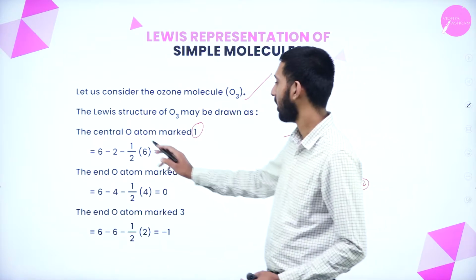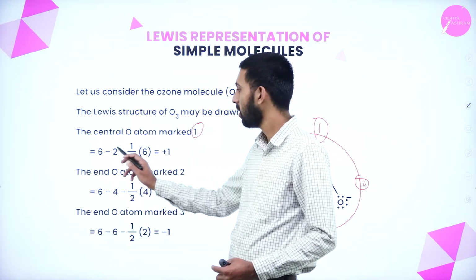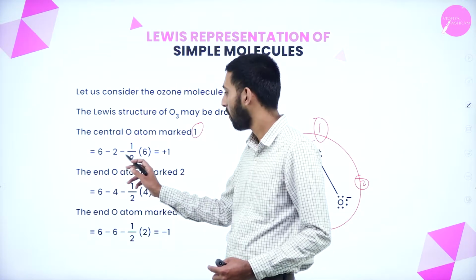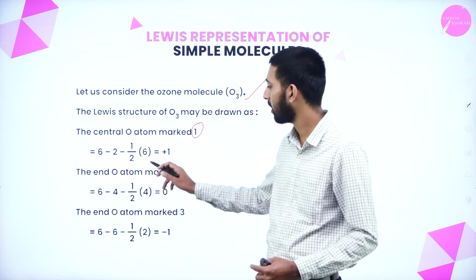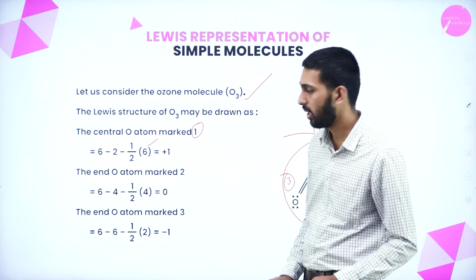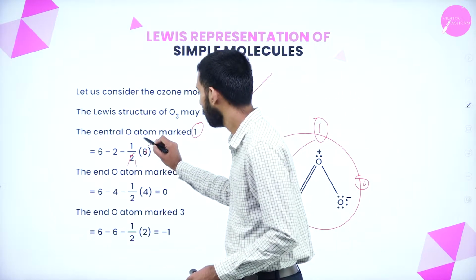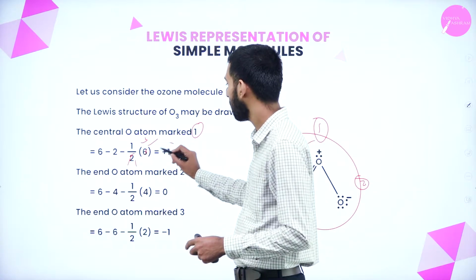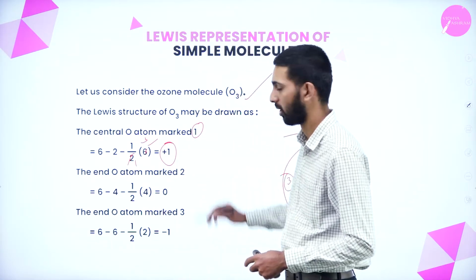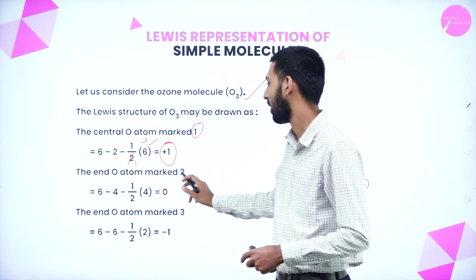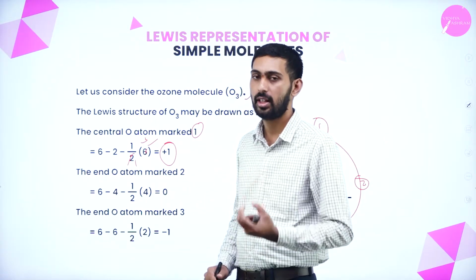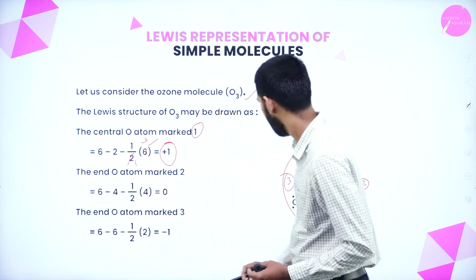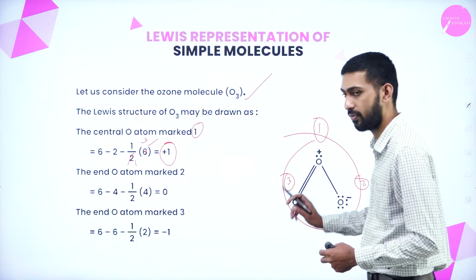Okay. Here the central oxygen atom is marked as 1. So how many electrons are present in the valence shell? 6, minus how many lone pairs? 2, minus 1 by 2 into 6. Why have I taken 6 here? Because of bonding. So 2 ones are 2, 3 twos are 6. 6 minus 2 is 4. 4 minus 3 is plus 1. Okay. This is the formal charge. Next, the end oxygen atom, marked as 2 we have said. The number of valence electrons present in the oxygen atom is 6, minus how many lone pairs? 4, right? This is 4. Correct, right?